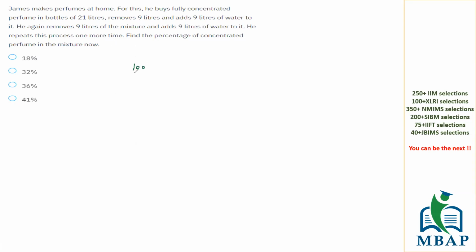Let's say I'm giving you a separate case. There's a bottle of wine which has 100 ml of pure wine. If 10 ml of wine has been taken out and 10 ml of water has been replaced, what is going to be the concentration of wine in the resultant mixture? Yes, it's 90 percent, right? How did you get that? 100 minus 10 divided by 100,